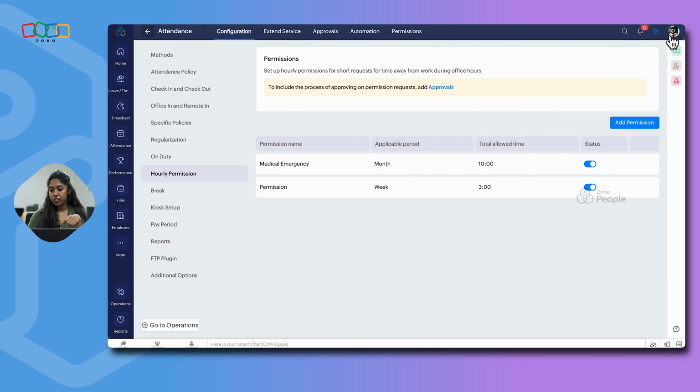Once the permission configuration is done here, employees will have an option to raise a permission request, which again can follow an approval mechanism if approval is set. Only when the permission request is approved, it will be included as a part of total working hours. So this is about the permission setup in Zoho People.